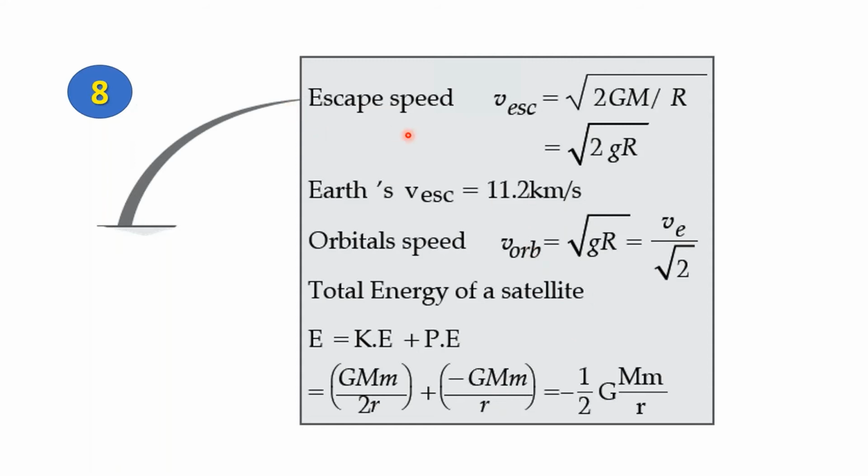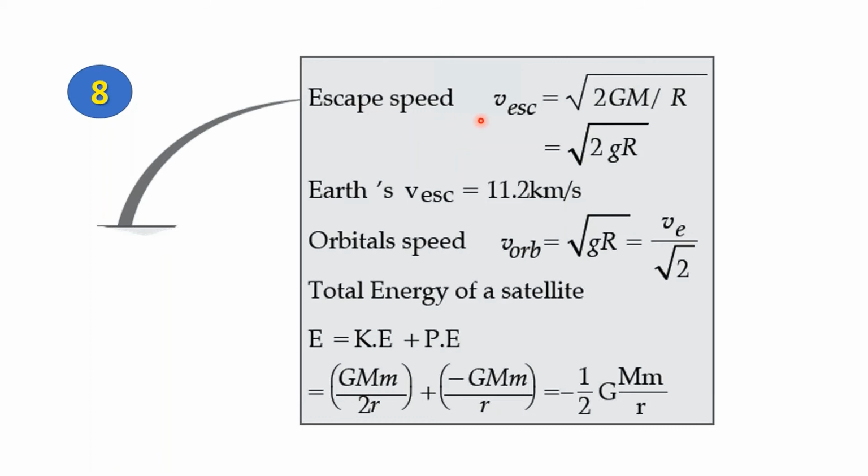Now, escape speed. What do you mean by escape speed? The speed required to lift an object from the Earth into space and to keep it moving. So it, in reality, escapes the effective gravitational field of the Earth.